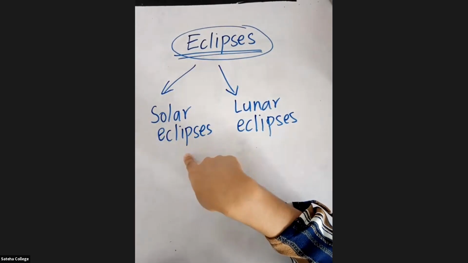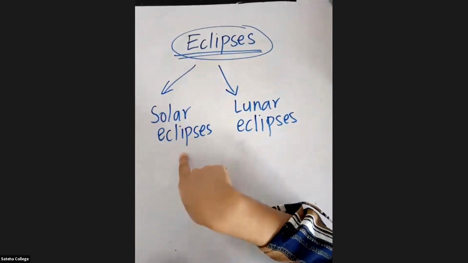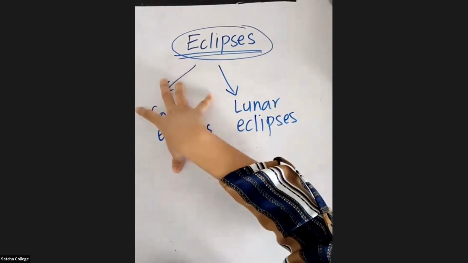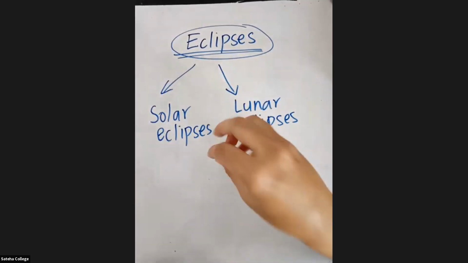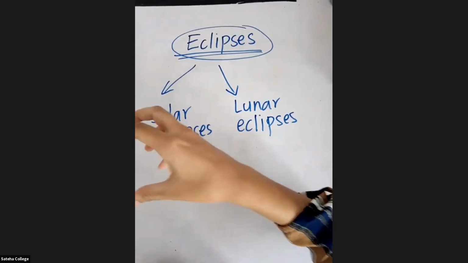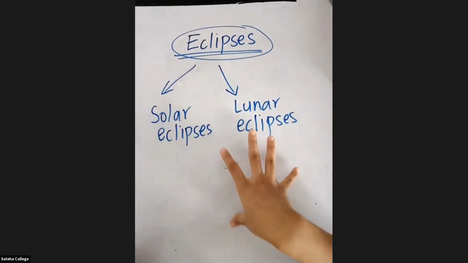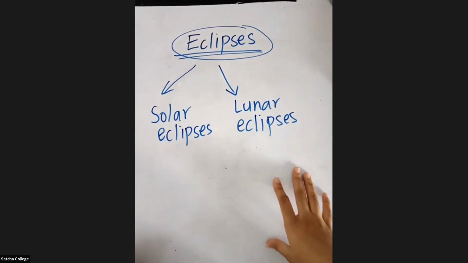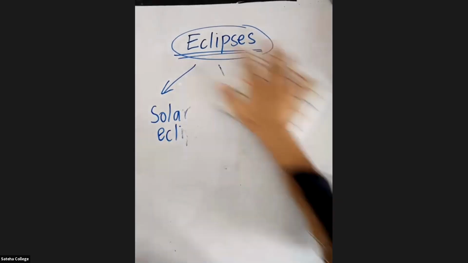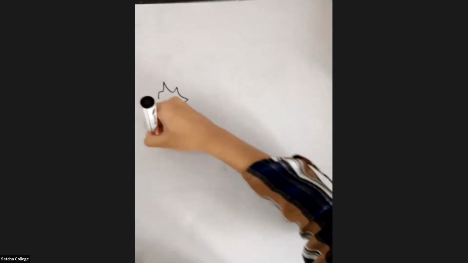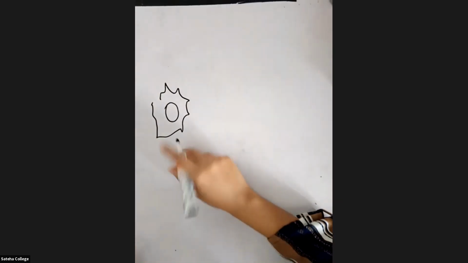Now I am going to teach you about solar eclipses. Before we go to the topic of solar eclipses, I want to teach you the positions: where the earth is, where the sun is, where the moon is, and how it is rotating. Listen carefully. Let's say that this is the sun. This is going to be our sun.